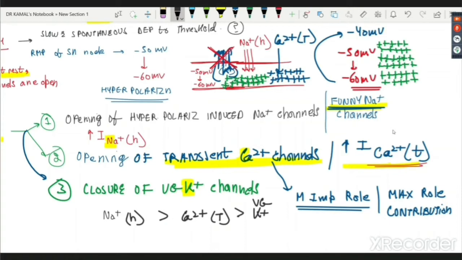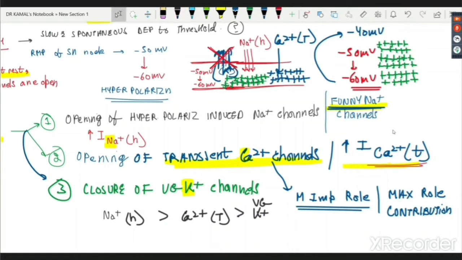So voltage gated potassium. Please remember the sodium H and calcium T; who plays a more important role, or maximum contribution? Transient calcium. Again, not given in Ganong, not given in Guyton. That is the problem. They do not update their books properly, especially once Indian authors are involved in updating these books. They have somehow made a lot of mess of some important chapters. So please remember transient calcium has the maximum contribution, but the channel sequence starts with the funny sodium. Why funny? Because they open with hyperpolarization.